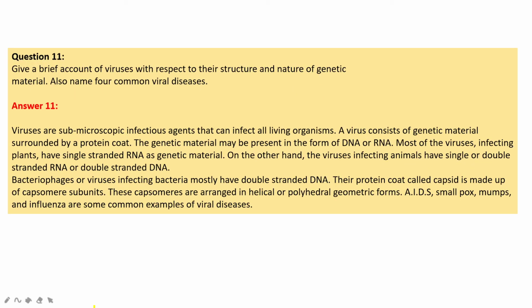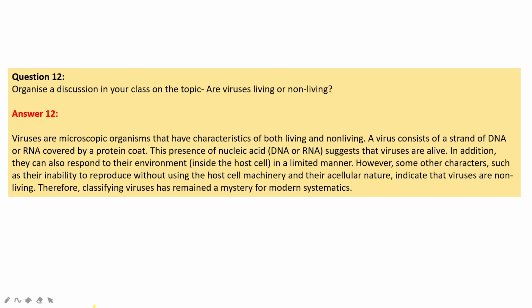On the other hand, the viruses infecting animals have single or double stranded RNA or double stranded DNA. Bacteriophages, or viruses infecting bacteria, mostly have double stranded DNA. Their protein coat called capsid is made up of capsomere subunits. These capsomeres are arranged in helical or polyhedral geometric forms. AIDS, smallpox, mumps and influenza are some of the common viral diseases.